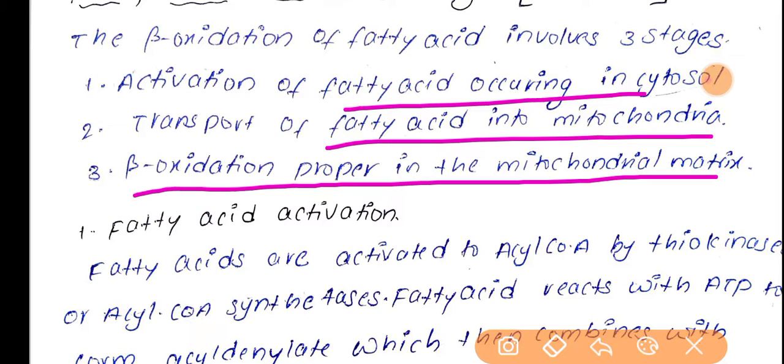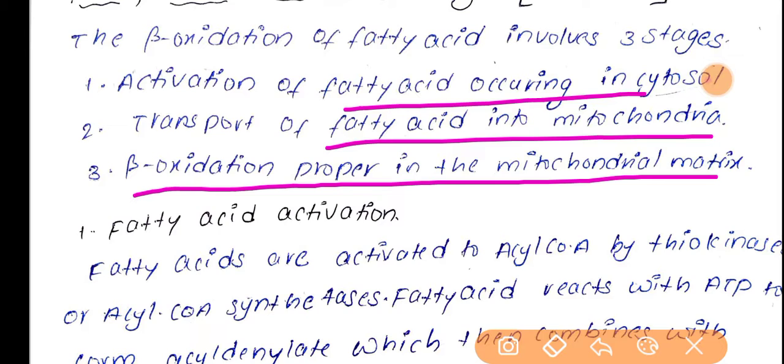By seeing the steps, we can understand that beta oxidation occurs in the cytosol, mitochondria and mitochondrial matrix. Some part of the oxidation process is carried out in the cytosol.